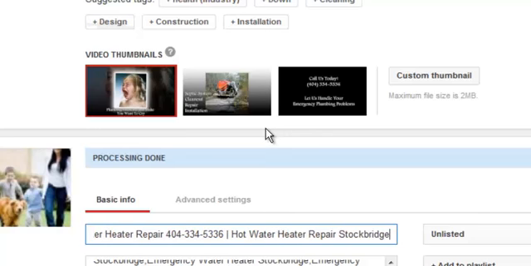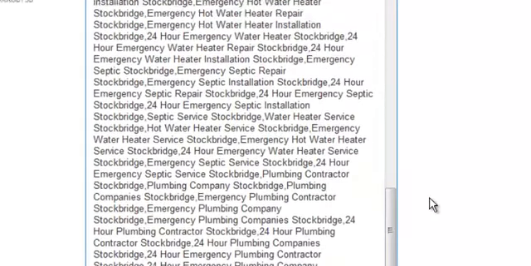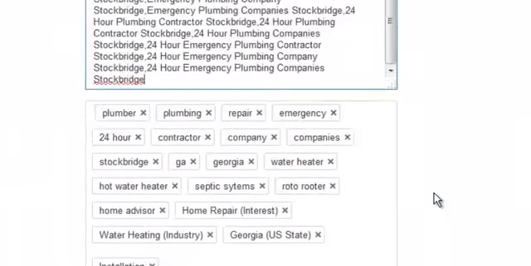And when we have it like this, we can get credit for hot water heater, we can get credit for water heater, we can get water heater repair, all of that in there. So we're all good to go. And let's go to the third one.